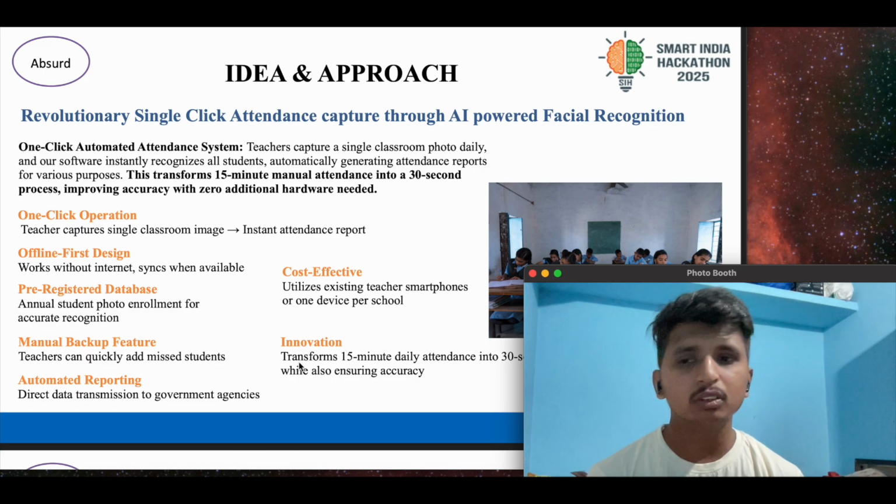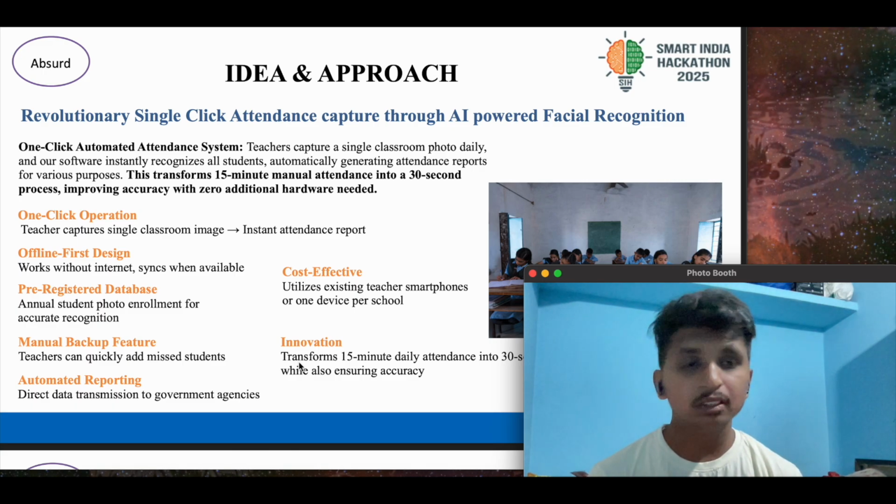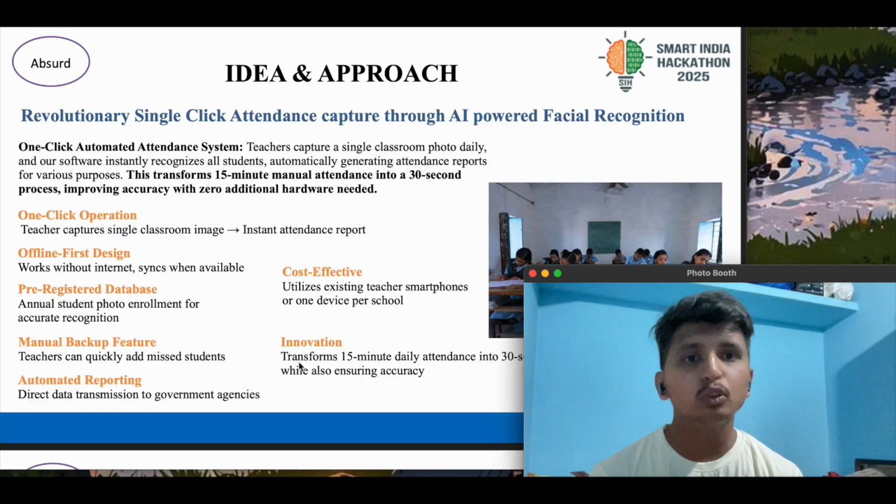Some of the features, some of the benefits of our overall software: it's a one click operation and it's not very complex to do for any teacher who is technically backward, and it's an offline first design. The whole process can be completed offline itself without the requirement of connecting to the online, and the database will be pre-registered, which I will explain in the further slides. The manual backup feature is also provided, where if our software by any chance misses any student, the teacher has the power to manually upload that certain student's attendance.